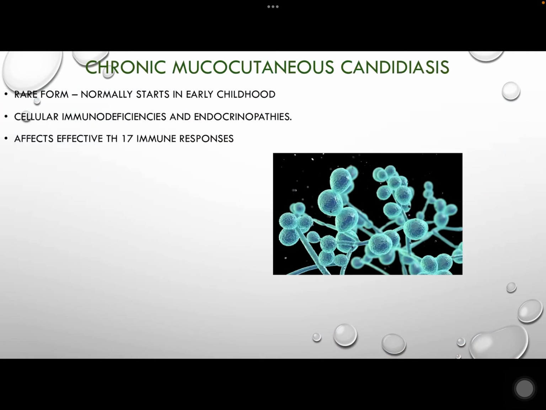Chronic mucocutaneous candidiasis. It is a rare form of candida infection that normally starts in early childhood. It is associated with cellular immunodeficiencies and endocrinopathies, causing chronic superficial disfiguring infection affecting any areas of skin or the mucosa. Chronic mucocutaneous candidiasis affects effective Th17 immune response.